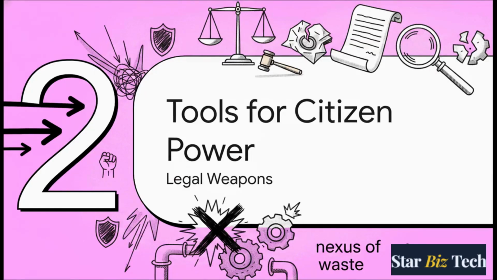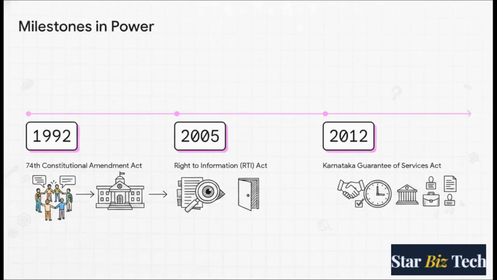Let's move to Section 2, Tools for Citizen Power. The good news here is you're absolutely not defenseless. We have some massive legal milestones that have completely shifted power back to the public. It all kicked off in 1992 with the 74th Constitutional Amendment Act, also known as the Nagarpalika Act. Its entire stated purpose was power to the people, literally mandating that local communities have a real say in planning and monitoring works. Then came the Right to Information Act in 2005, which basically pried open those closed government doors.